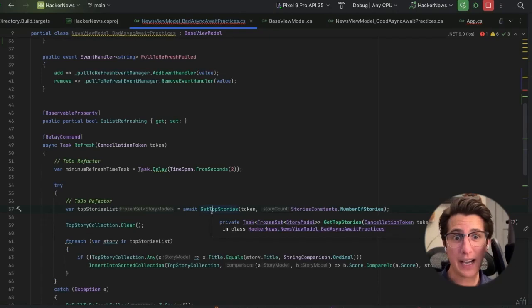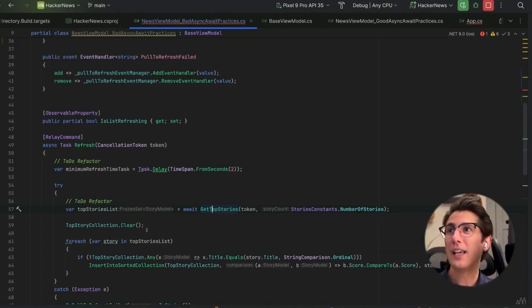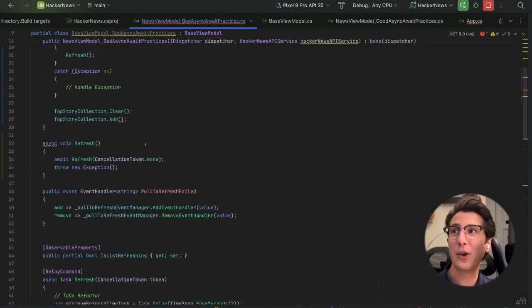It's just a get API that could absolutely be cached on edge server. And these results could come back very, very quick. And we might run into that scenario where thread 1 is now clearing the top stories that thread 2, our background thread, have fetched and added to the collection. This is one reason why async void is dangerous.